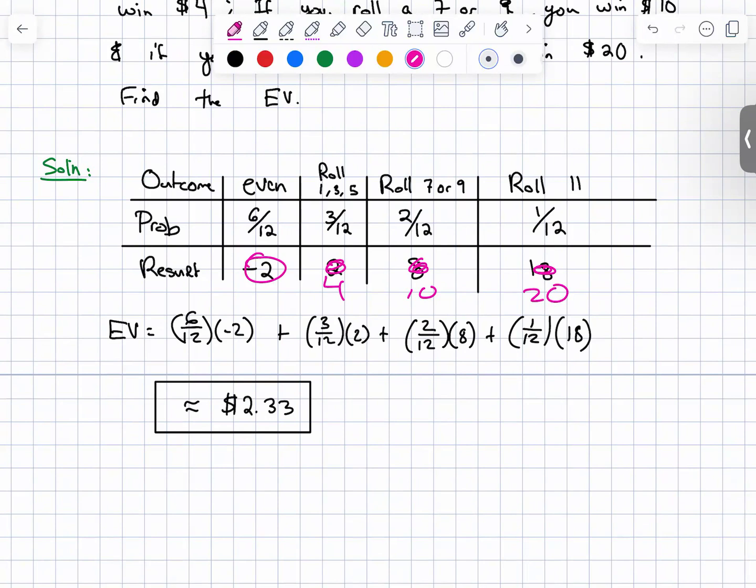All the numbers are the same except for the results. We're assuming that the game costs 0 and figuring out the expected value of what you would win. And that would be the fair price. So the fair price is making sure that the expected value would be 0, which is done by assuming that it costs 0 to play, finding out how much you are expected to win each time, and making that the value of the game cost.